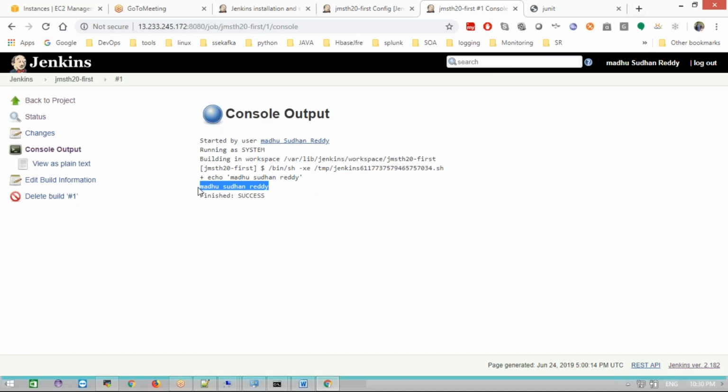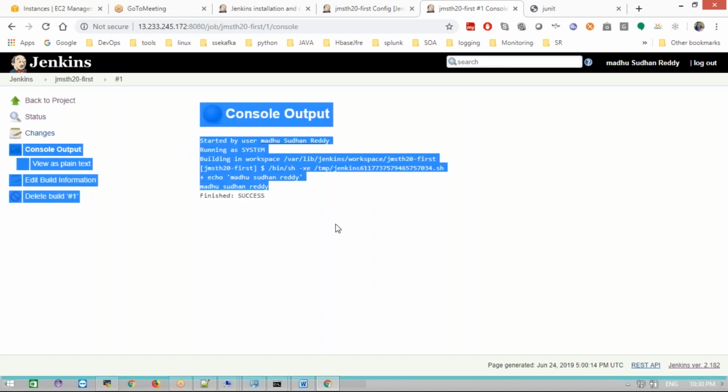Only my name, whatever I give as the input. But for debugging purposes I use the echo command, right? It will just print that. Here, this is one job.